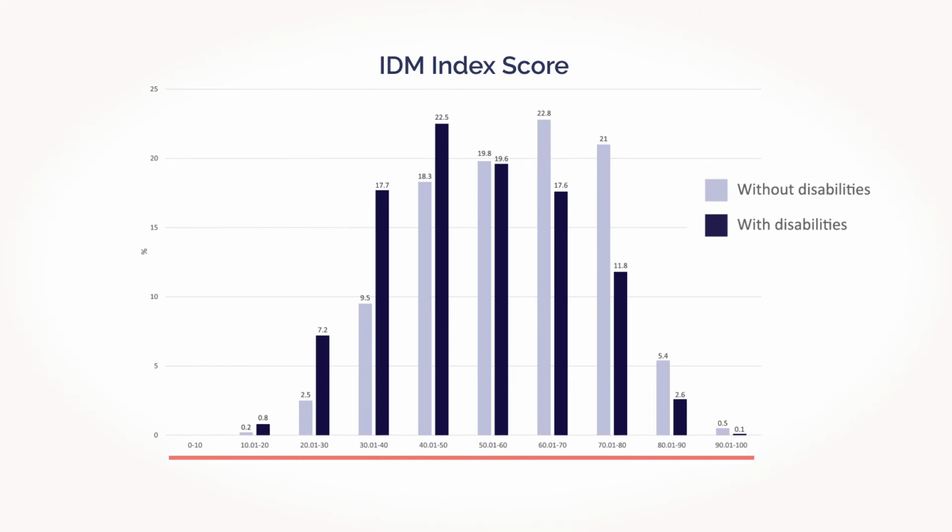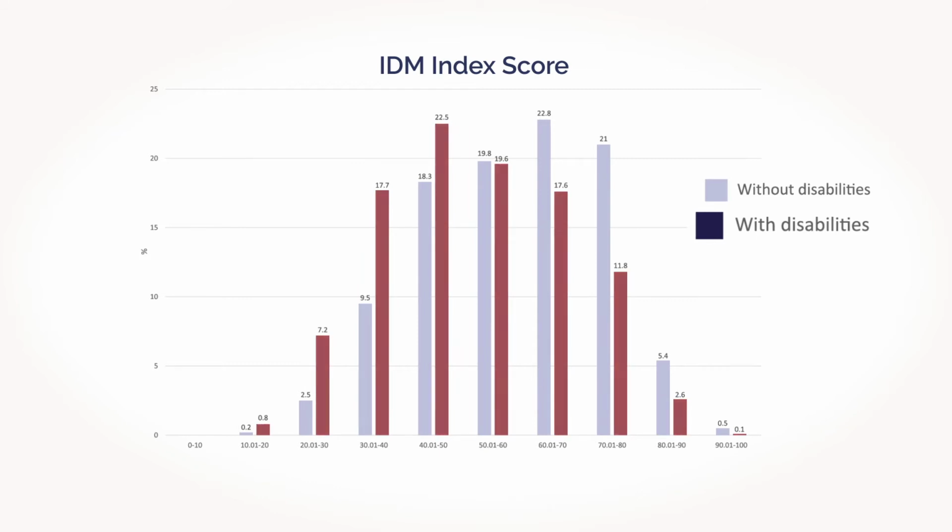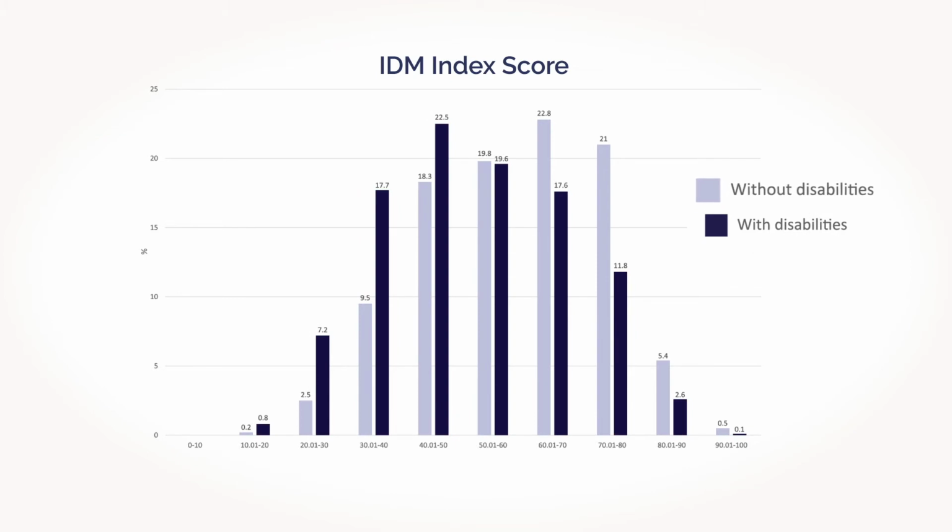A composite index, the IDM Index Score, is then created by aggregating each individual's scores for each of these 14 dimensions. The IDM Index Score is presented as a score out of 100. Higher scores mean less severe deprivation, and lower scores indicate more severe deprivation. Higher proportions of people with disabilities have lower scores, the dark blue-coloured bars, and there are higher proportions of people without disabilities that have higher scores, the light blue-coloured bars. This shows that, overall, people with disabilities face greater deprivation than people without.